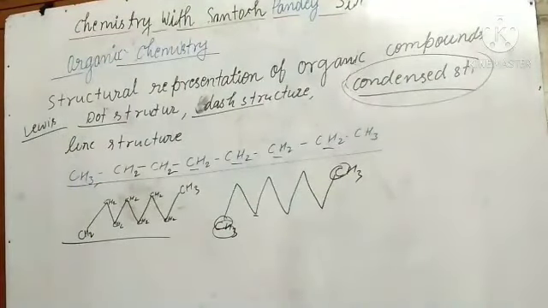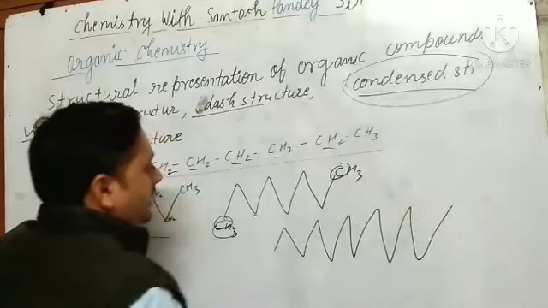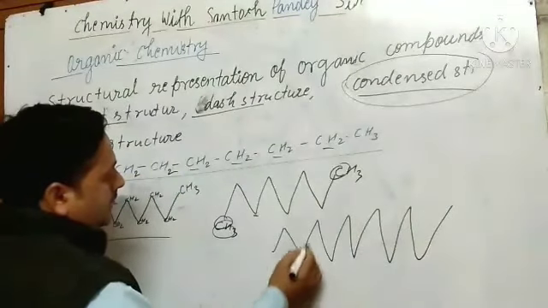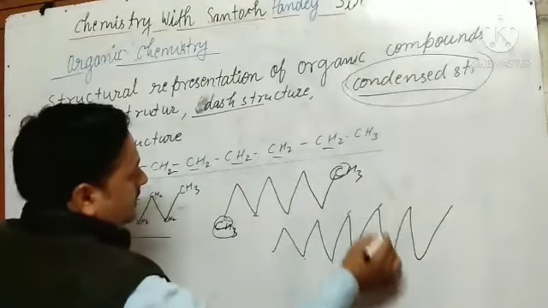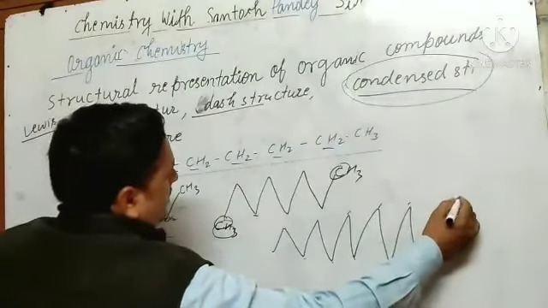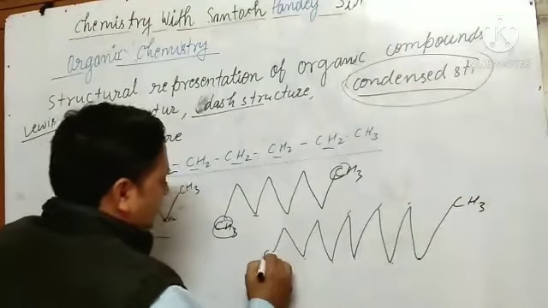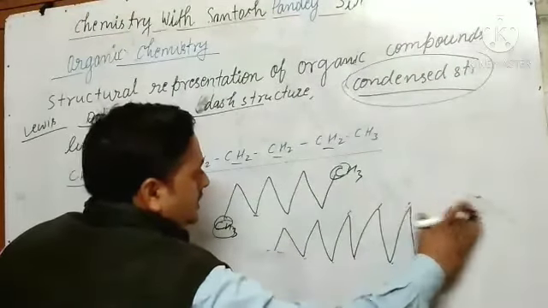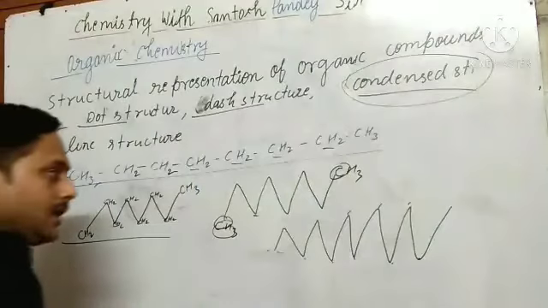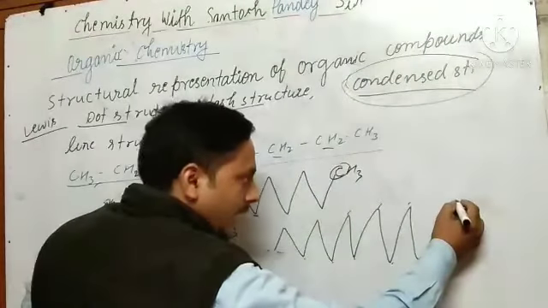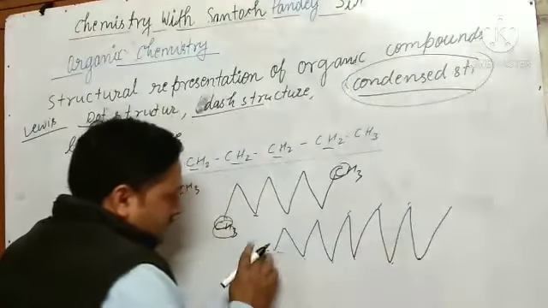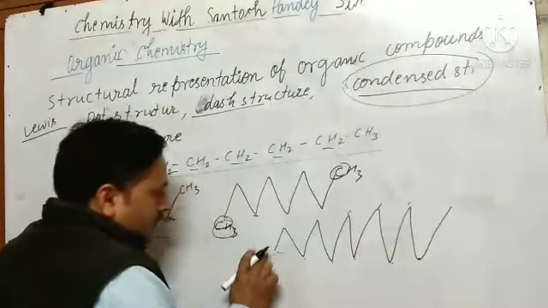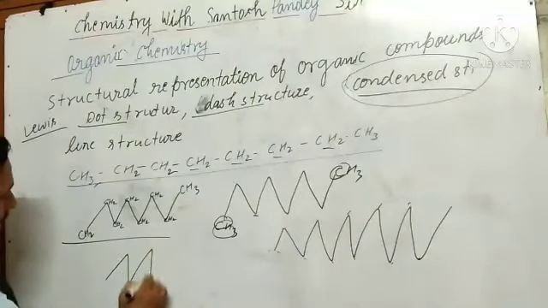So if I am writing a line structure like this, how many carbons are there? 1, 2, 3, 4, 5, 6, 7, 8, 9, 10, 11, 12. Okay, if it is written like this only, then you have to remember what? There is a methyl group, a CH3 group, and here also a methyl group. So on this basis, it is shown like this.